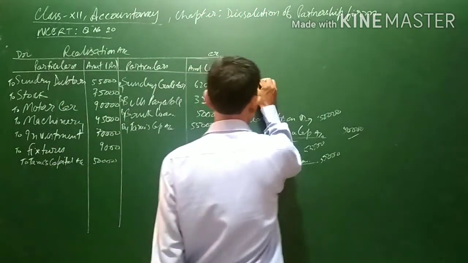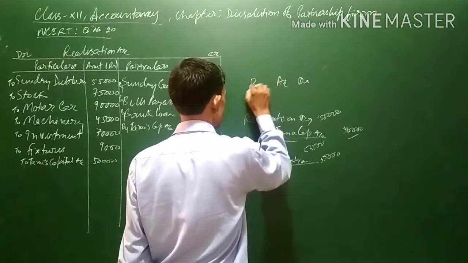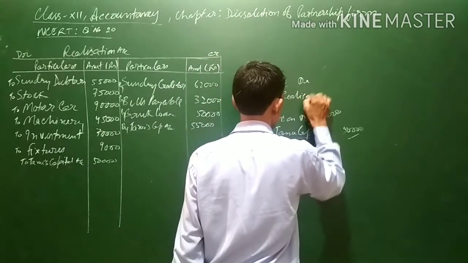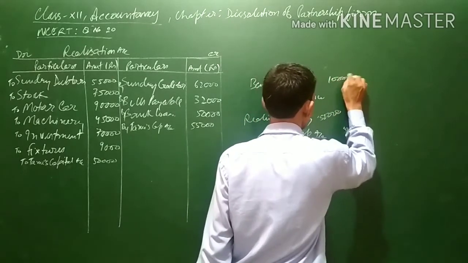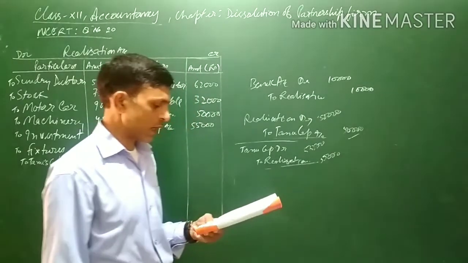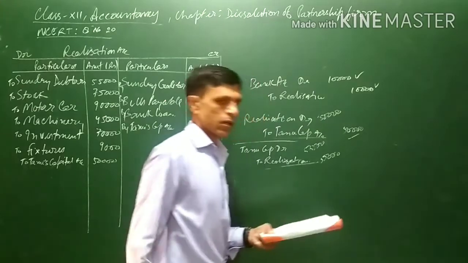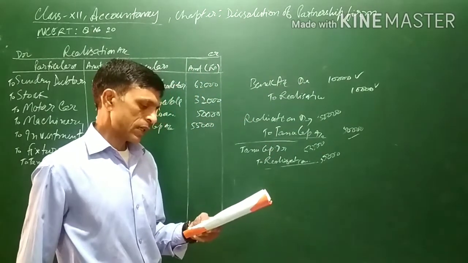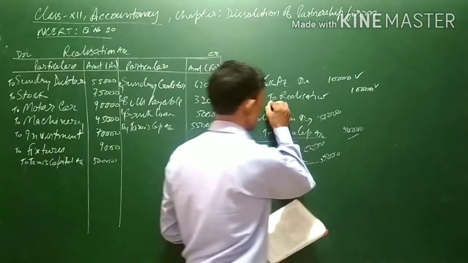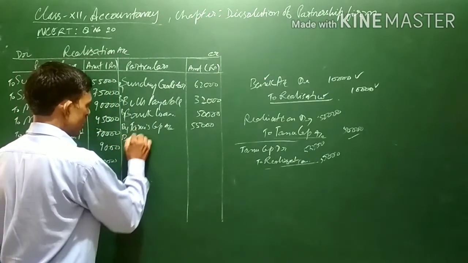Here we are realizing 10,000 from the creditors. So bank account is debited and realization is credited, because the creditors are taking stock of more value, so they are paying to the firm also. Since realization is being credited, on the credit side of realization account we will write By bank.